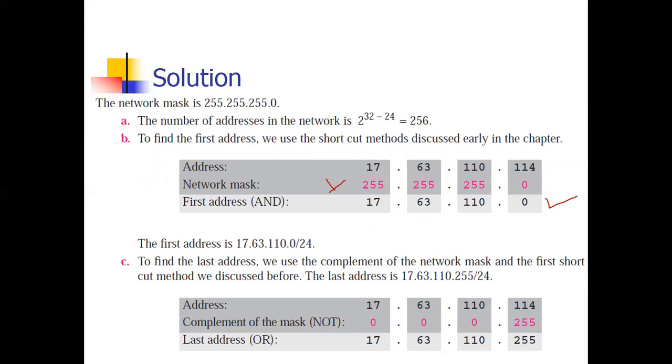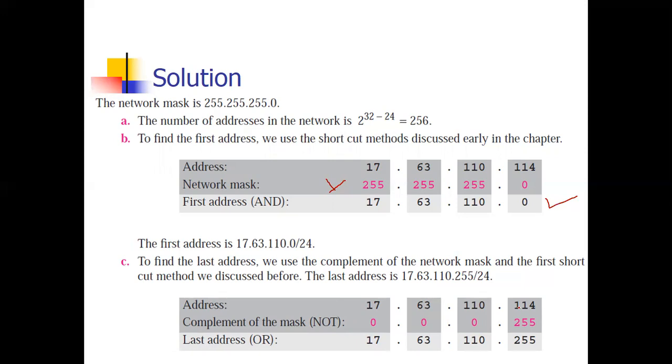Now how to calculate the last address? Just take the complement of the network mask. Means 255 behaves like a 1, so it will be 0. 255 becomes 0, 255 becomes 0. And 0 behaves like 1, that is 255. Now the ORing operation: the first 3 will be the same because we are adding just 0.